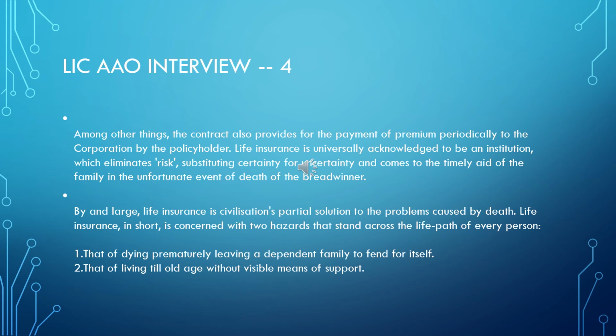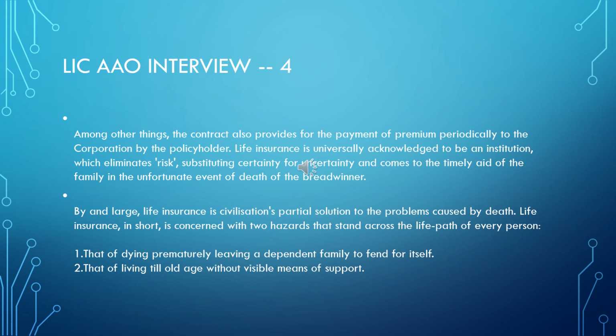Then it is also substituting certainty for uncertainty. What is the meaning of this? It makes a thing certain. Supposing something bad happens, say death of a particular policyholder happens, his family will get the insured amount.